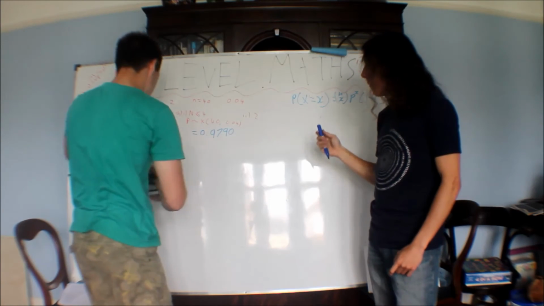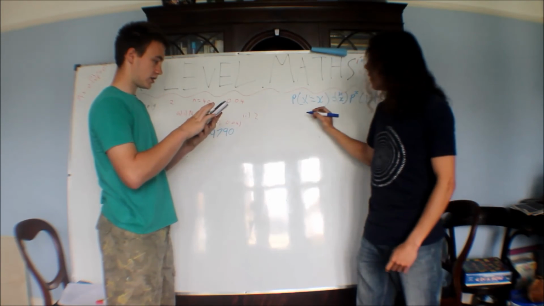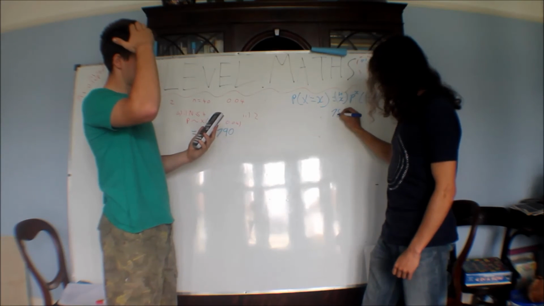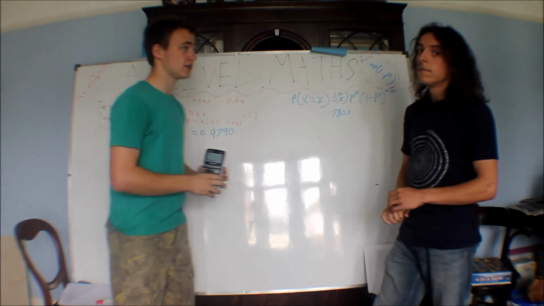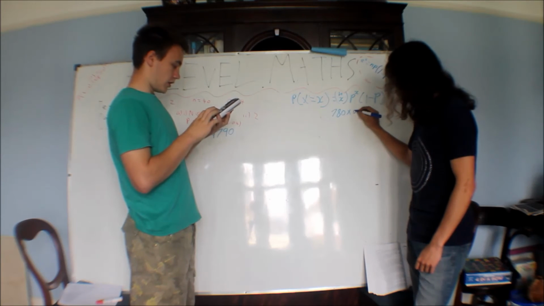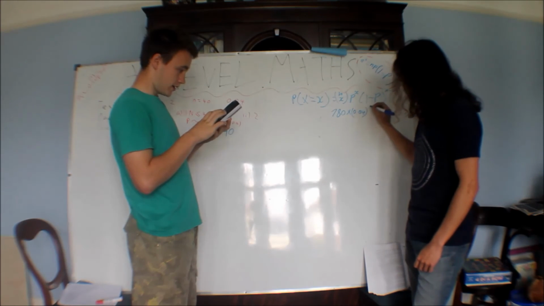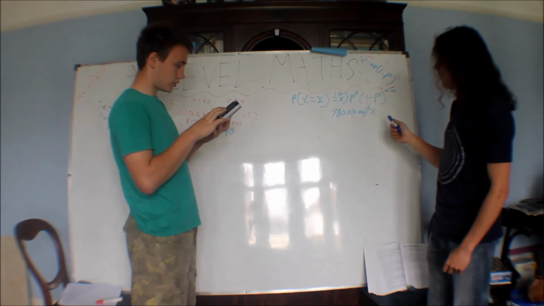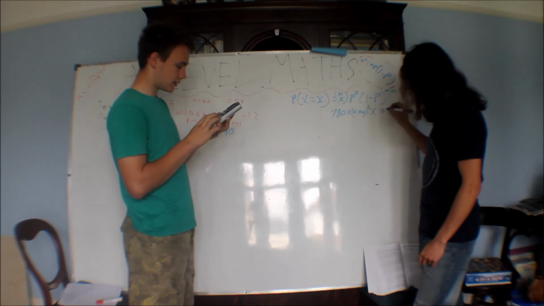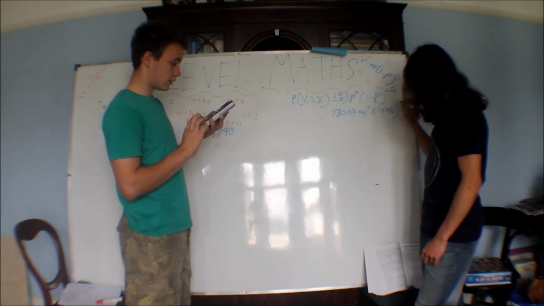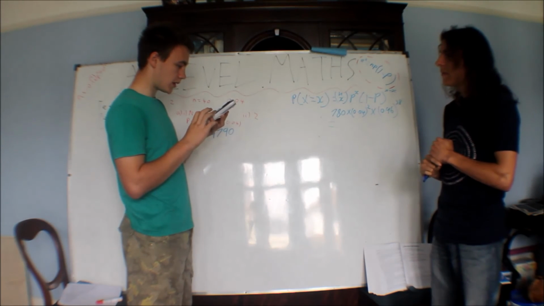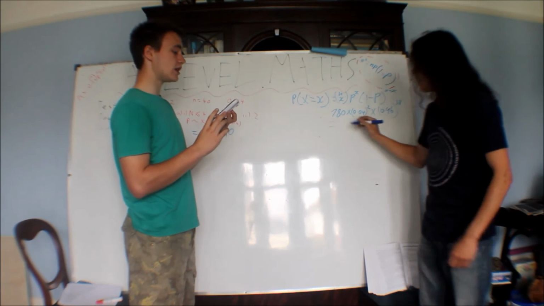So, our nCr, once again, is 40C2, which is 780. That's quite a lot, yes, because this number's really small. So then we have our probability, which is 0.04, and that's squared. Then times the difference between 1 and that, which is 0.96, and that's to the 38. And what does that give us? 0.265.